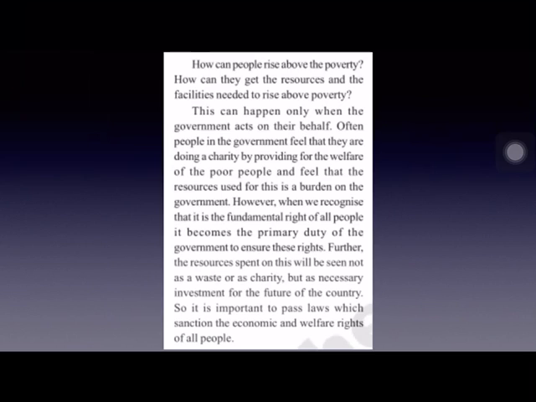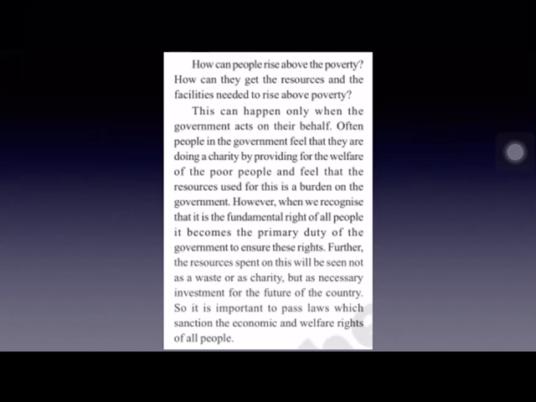But in fact, it is the fundamental right of the people to get all these facilities or welfare programs for their welfare. And once this fundamental right is recognized, the money spent by the government on welfare programs, etc., will not be considered as a waste but as a duty of the government.